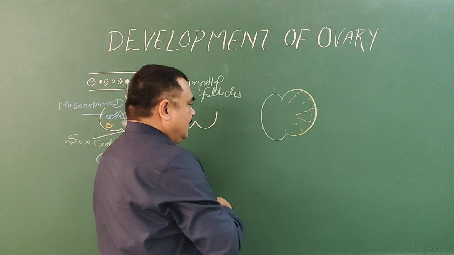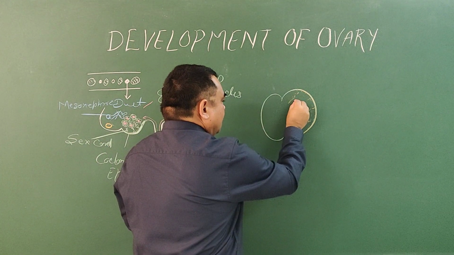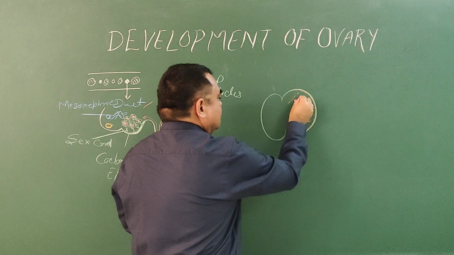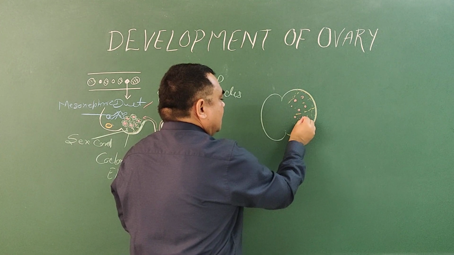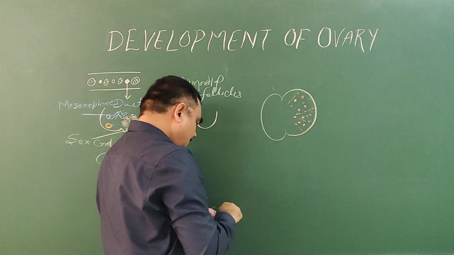So this is the primordial germ cell. Here are primordial germ cells. Around the primordial germ cells, the sex cord cells are arranged and form the follicle.